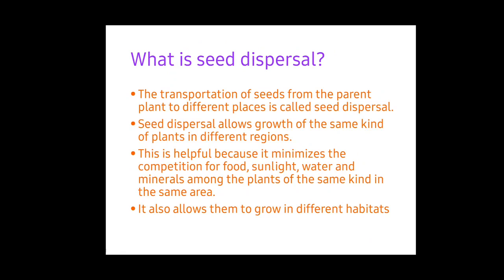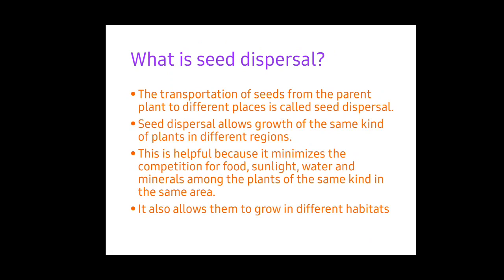Moving from one place to another place is known as dispersal. In seed dispersal, we are going to see how seeds get dispersed from their parent plant to a new place. The transportation of seeds from the parent plant to different places is called seed dispersal. Seed dispersal is generally done by wind, water, and even by birds.